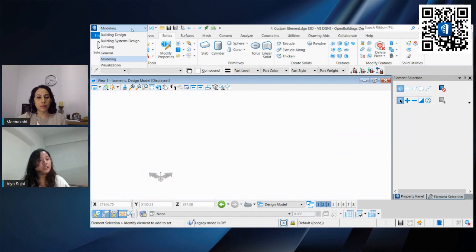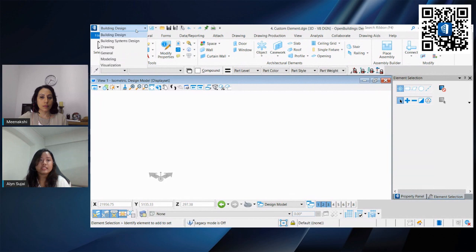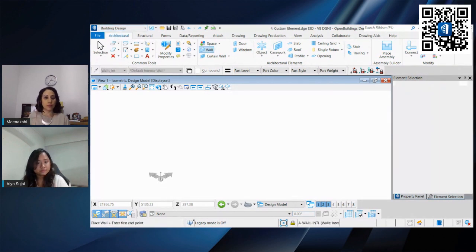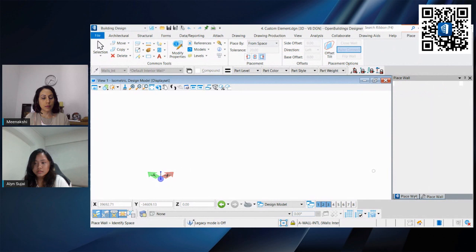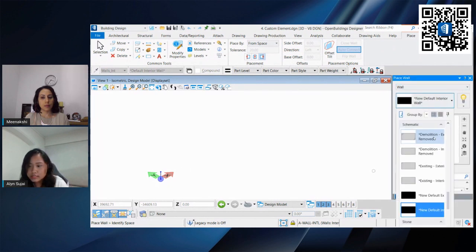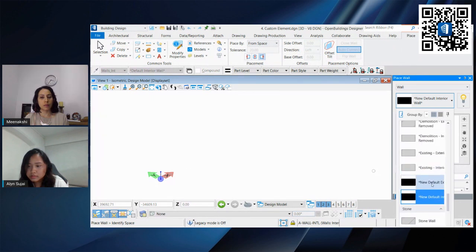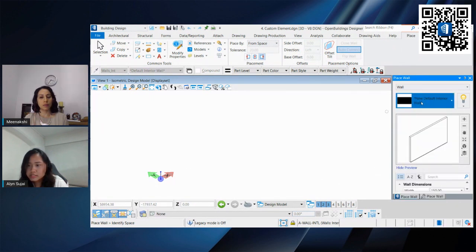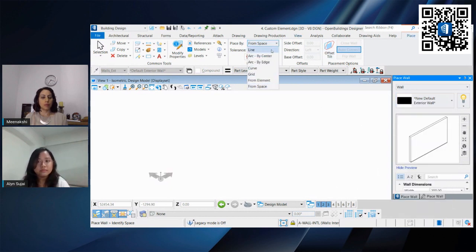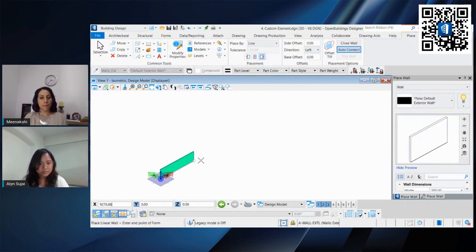If you want to place a beam element, it's under either building design or building system design. If you want to place a wall, it's under building design, architectural wall. Let's go on to place wall. Let's just use this new default exterior wall, something simple, place by line, and we will place our wall.